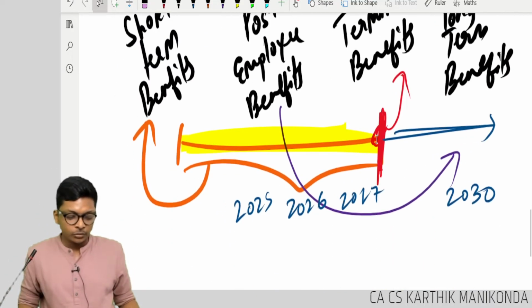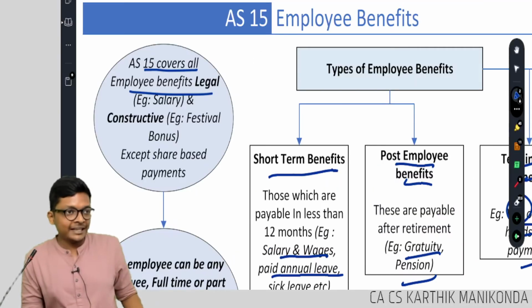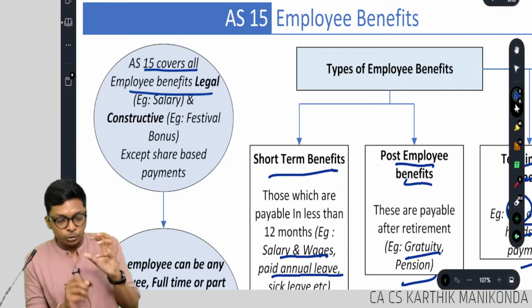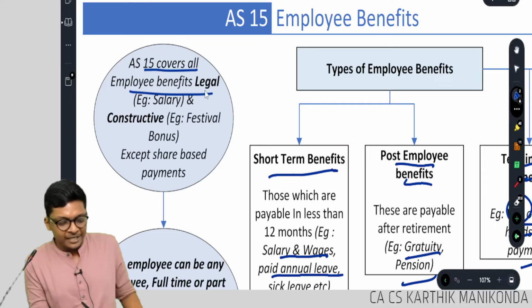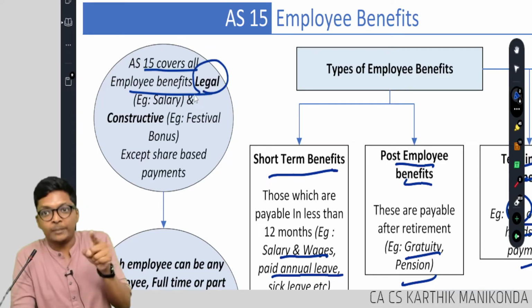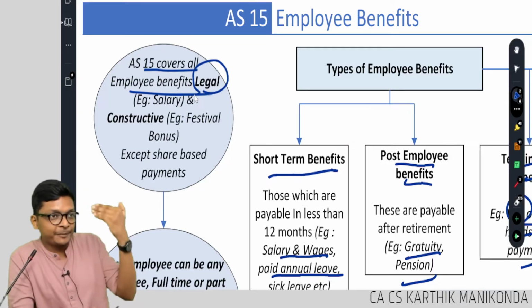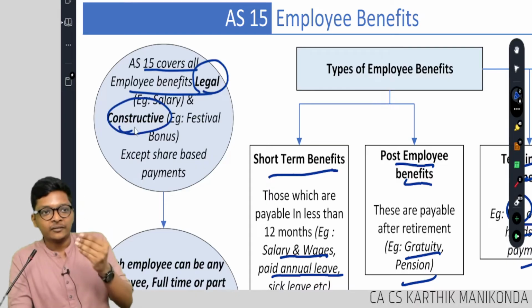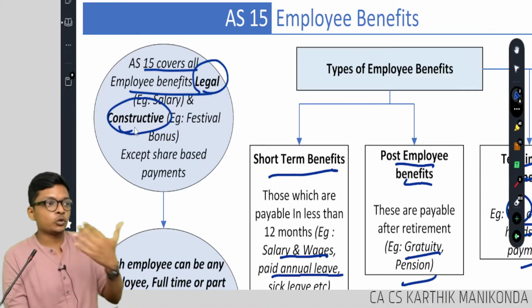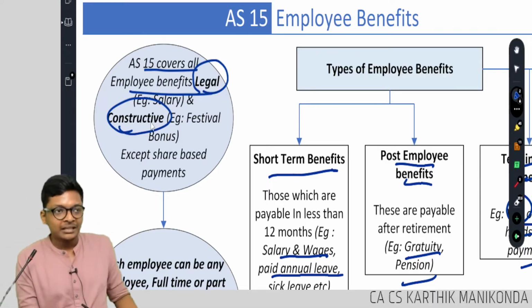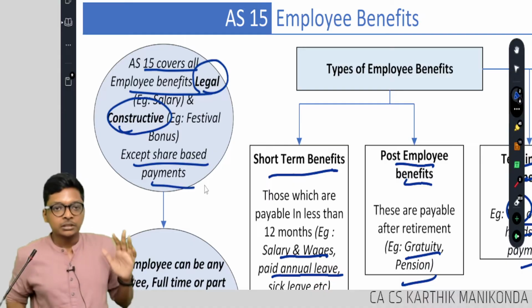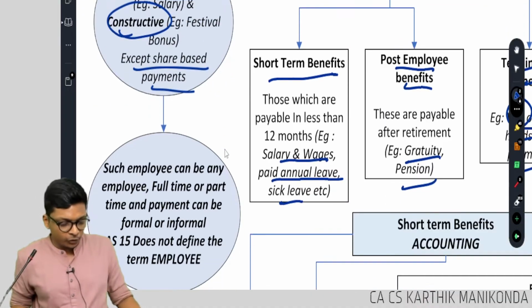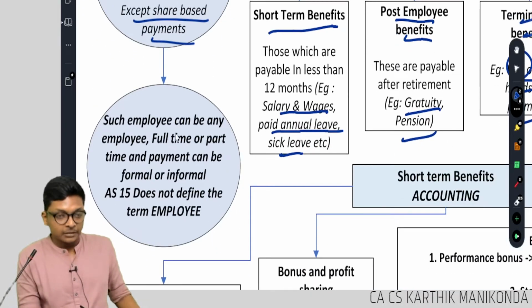Now, are you following, guys? Then the standard uses two keywords. Employee benefits which are legally given to employees, like salary as per agreement. Constructive, like tea, coffee, festival bonus. Those things you don't expect. It's understood between us. So, legal or constructive, except share-based payments. Are you following, guys? This we already discussed.